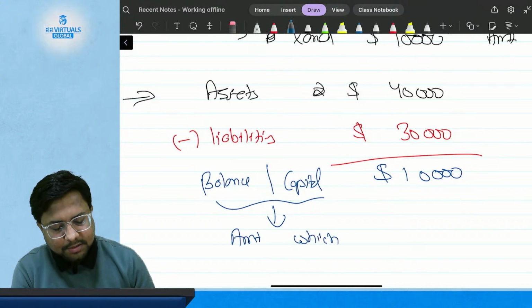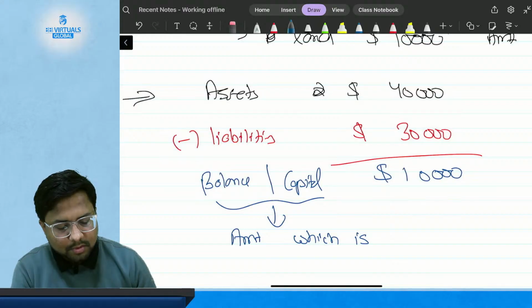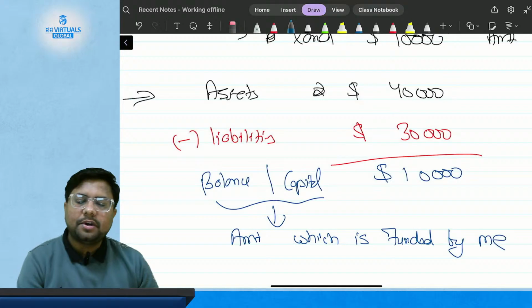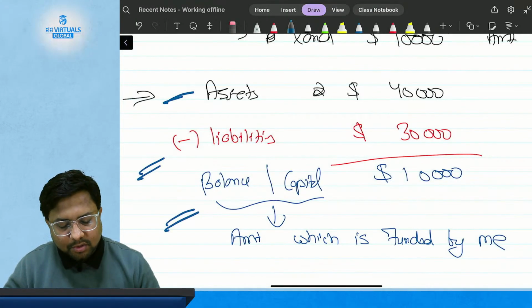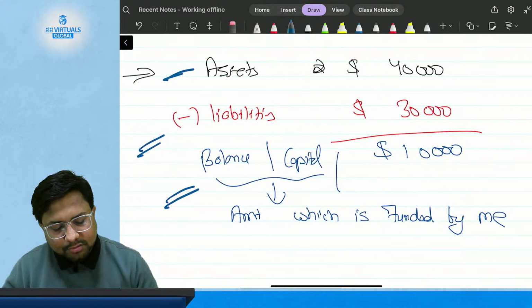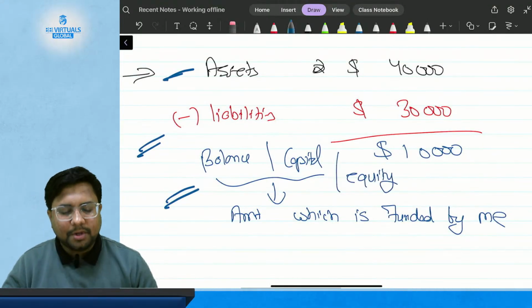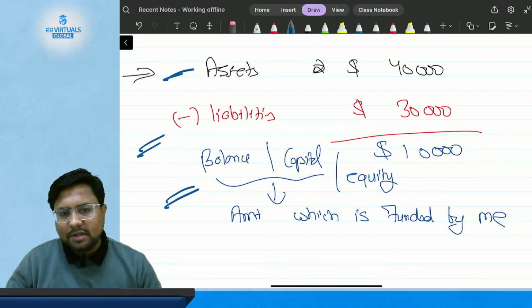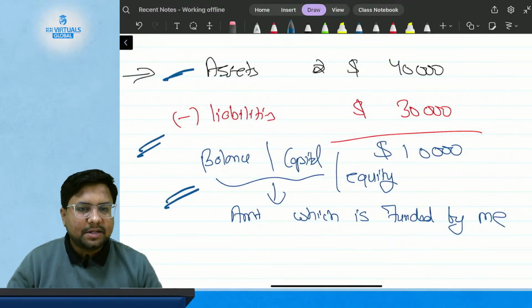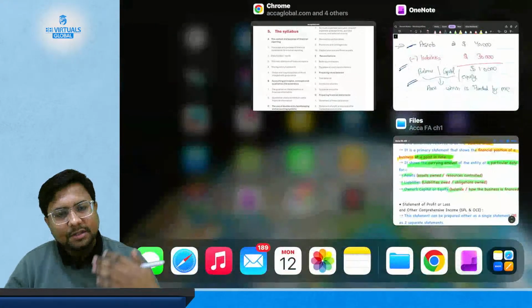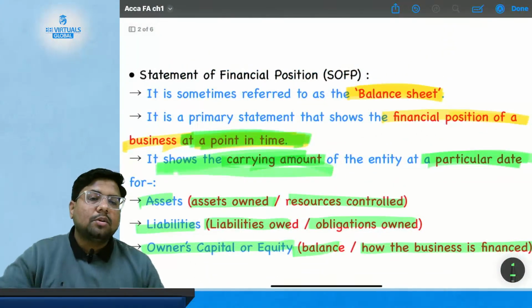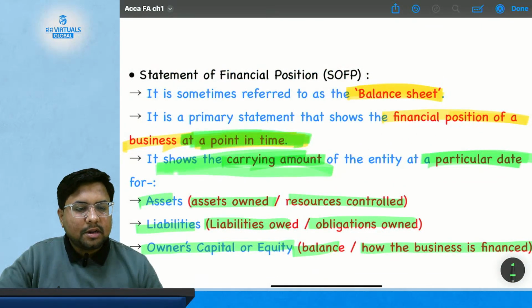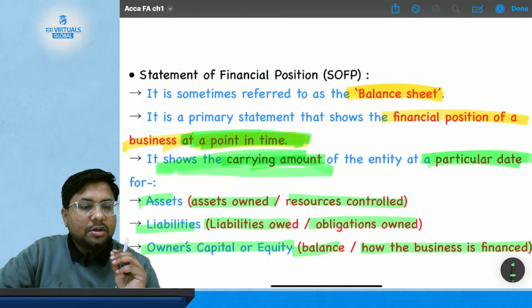So this is your asset, this is your liabilities, and this is your balance or capital, or you can also say equity. So this is very brief information about the asset, liabilities and equity. We are going to discuss this in detail later on. Okay, so what have we studied till now? We have studied what is the statement of financial position.